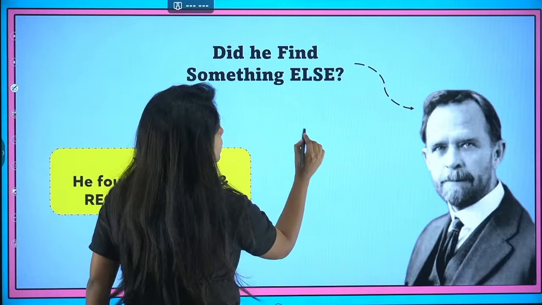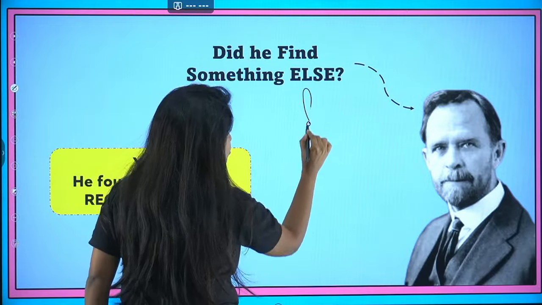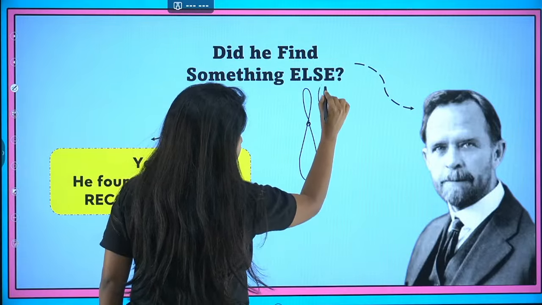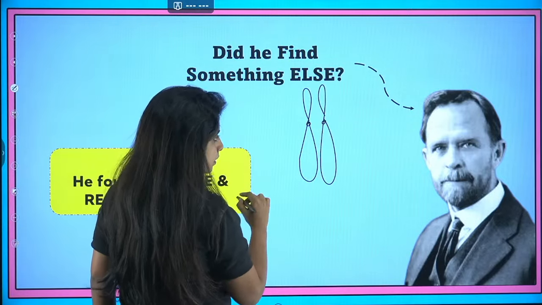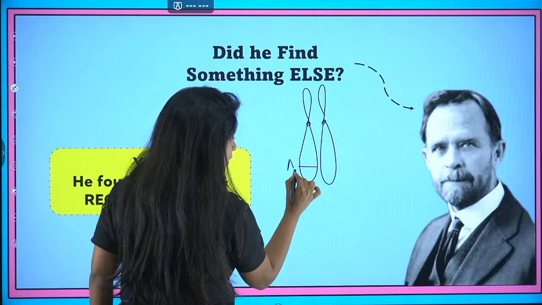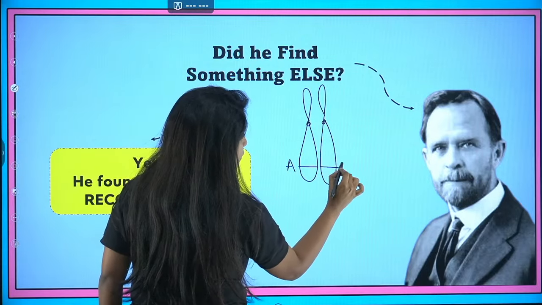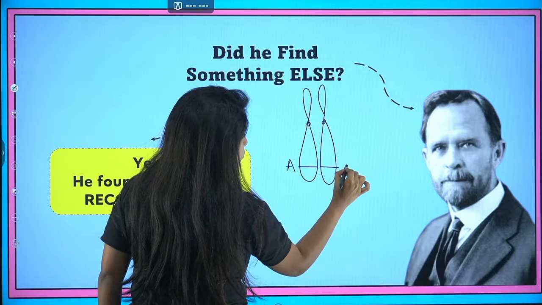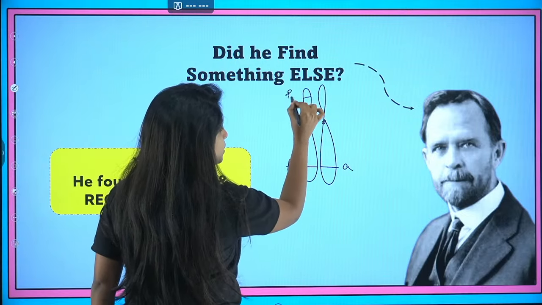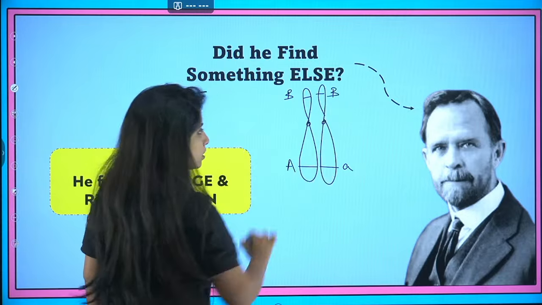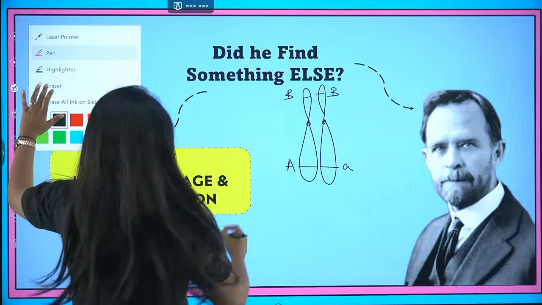So I am saying that there are 2 chromosomes. Now here I have capital A gene, here I have small a gene. Here I have capital B gene, and here small b gene.